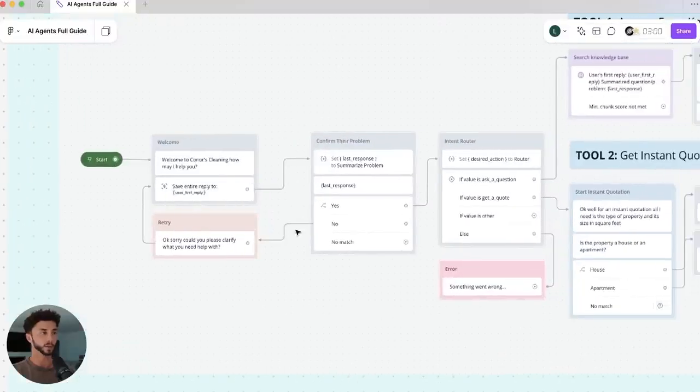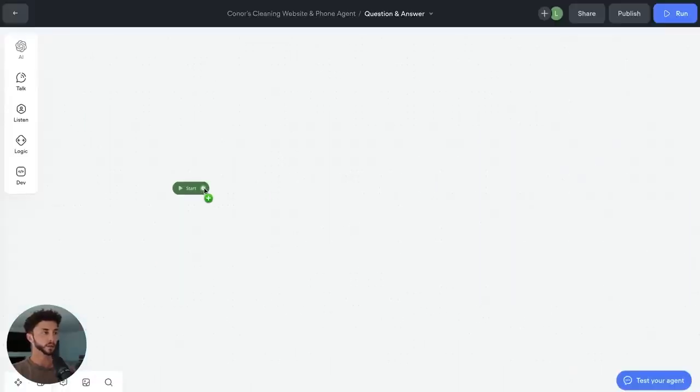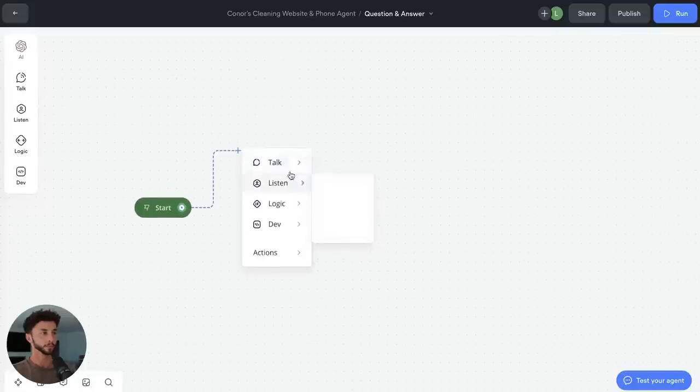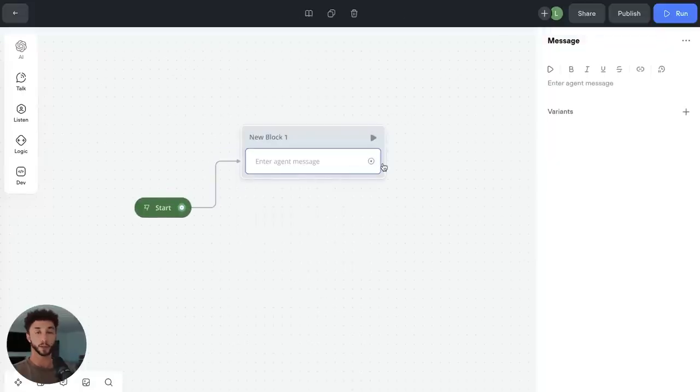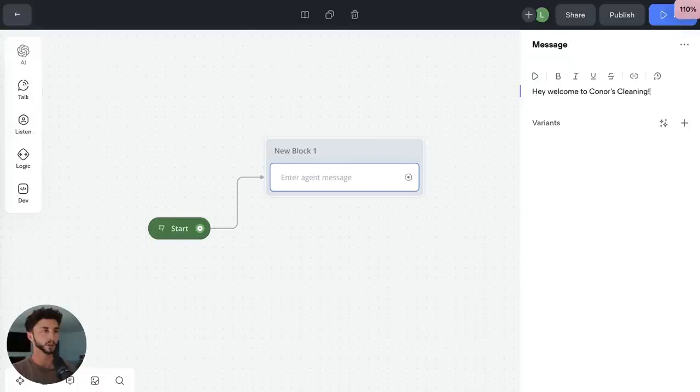So we need a welcome step. So we're going to start off by going here and dropping, I'll try to zoom in a bit for you guys here, talk, message. So message is how you send a message via the chat. So start is when maybe you click on the widget, it pops up. And this message that we're about to put in is the first message the bot is going to send. So we say up here, hey, welcome to Connor's. I'm going to zoom this up a bit for you guys.